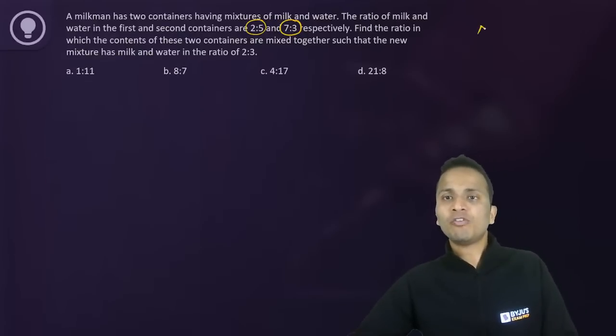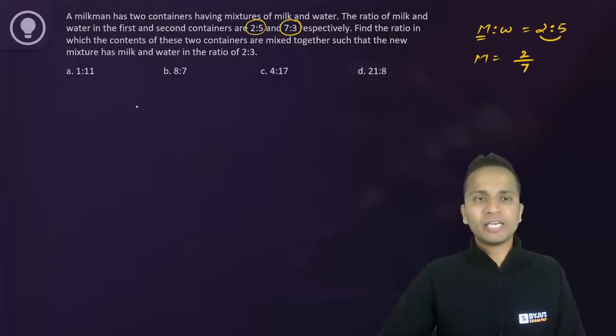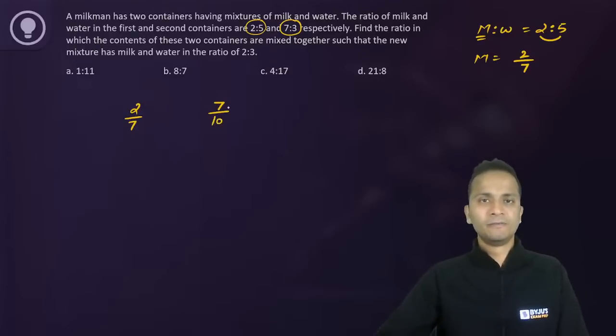Now, if the ratio of milk and water is 2:5, then the fraction of milk will be equal to 2 upon 2 plus 5, that is 7. So in the first case, the fraction of milk is 2 upon 7. In the second container, the fraction of milk is 7 upon 7 plus 3, that is 10.